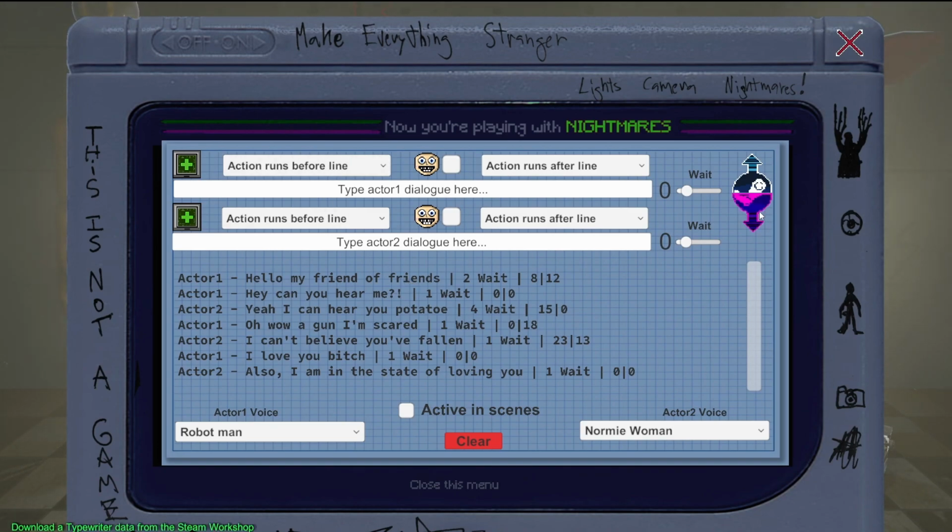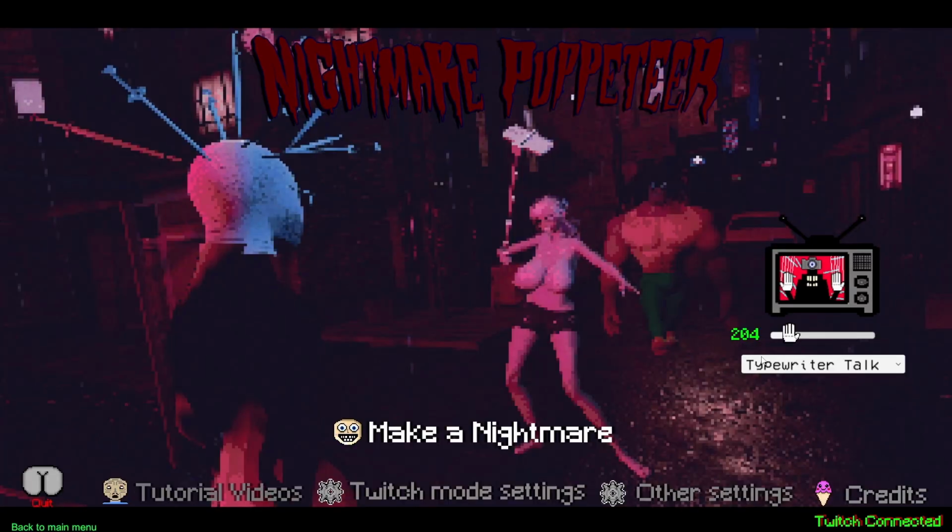You can download stuff from Workshop, and upload stuff that you write, share stuff. But we have this in here right now. I don't even have to do that for the TV mode, but I'm gonna do it anyway. Now if I switch to typewriter talk, it's going to be controlled by the typewriter, and the thing that's different is that you can sequence the actions with the typewriter. You can make it so they puke and then wait for 2 seconds, then say a line, then fall down, whatever. You control that stuff. Let's see what that looks like.